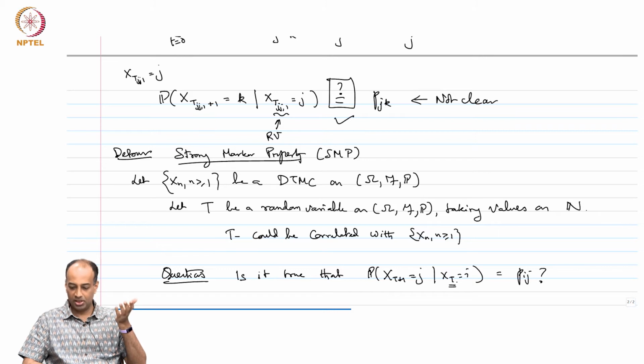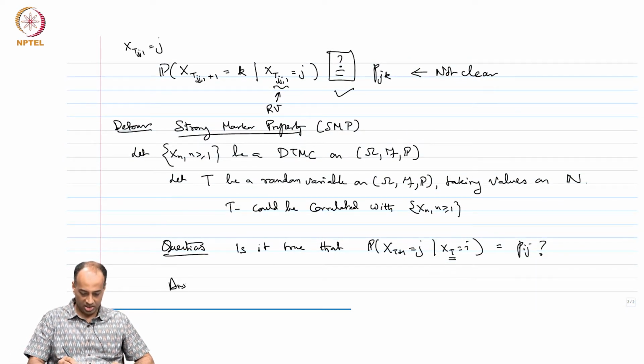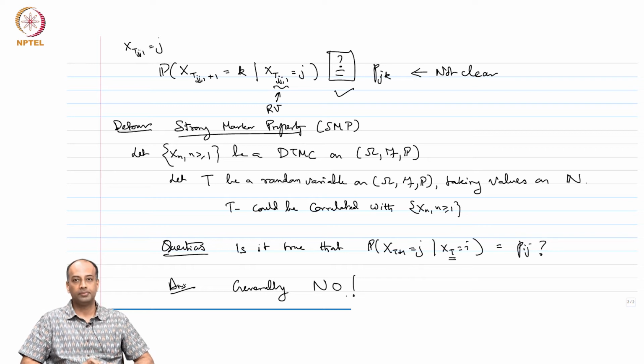Is it true also for some random variable T which could depend on the process X? This is the question we want to answer. The answer generally is no.